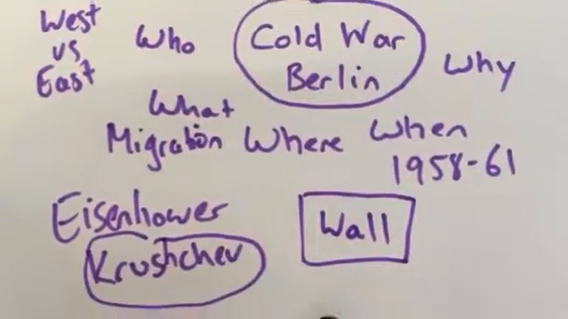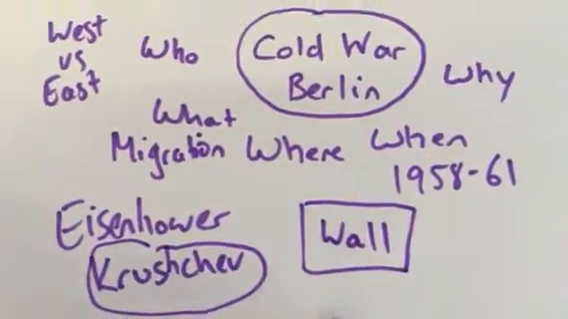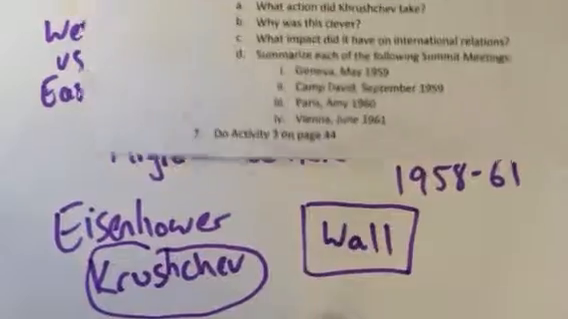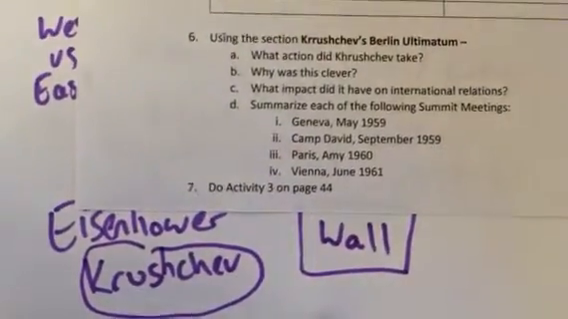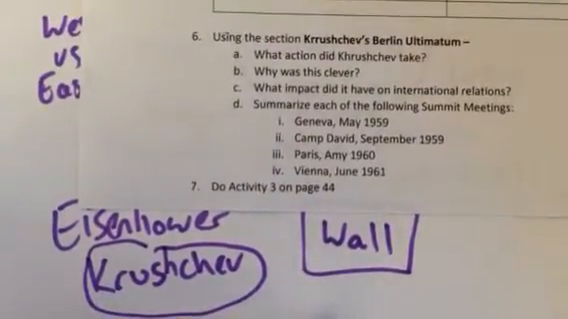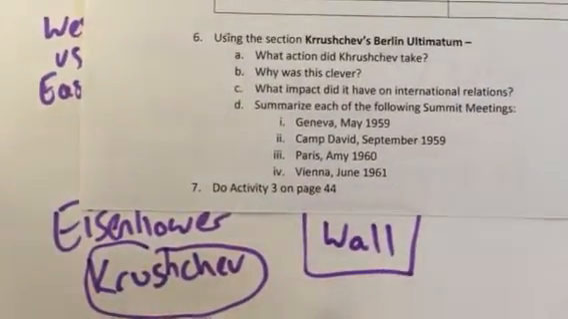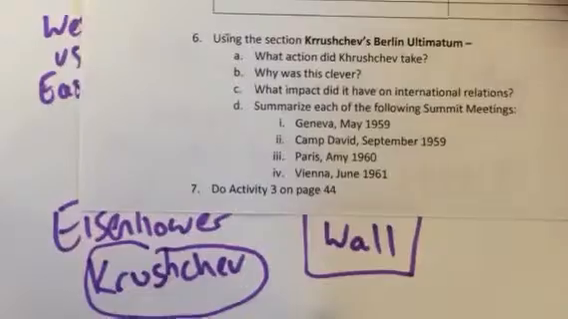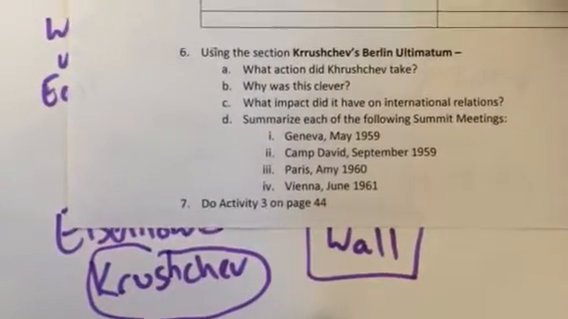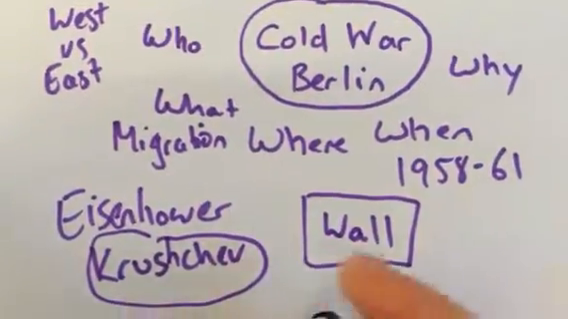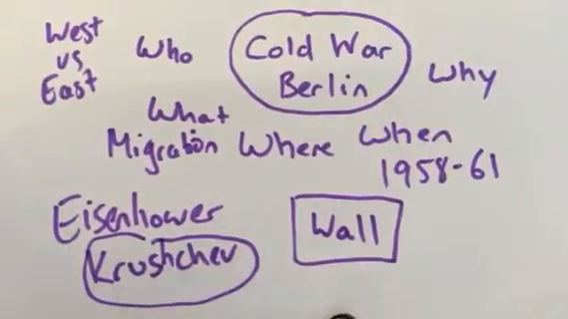Okay, fantastic. Lots that I've learned there, and some questions to answer at the end of this task, which was Khrushchev's Berlin ultimatum. Please comment below if you know more. What actions did Khrushchev take, and why was this particularly clever, and what impact did that have on international relations? I'd be interested to hear more about that. But for now, that's, I think, a good start.